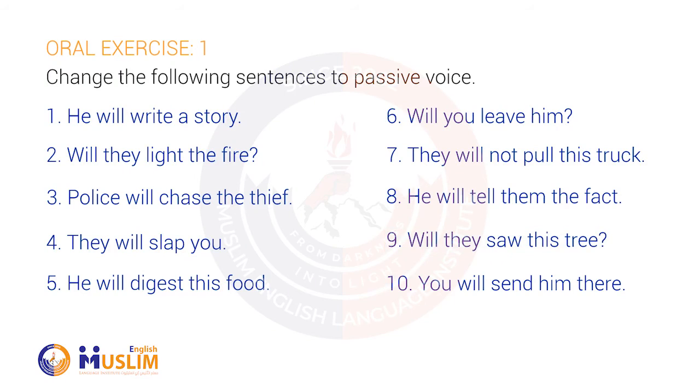Number 9. Will they saw this tree? Will this tree be sawn by them? And number 10, you will send him there. So here, the object is him, not there. He will be sent there by you.